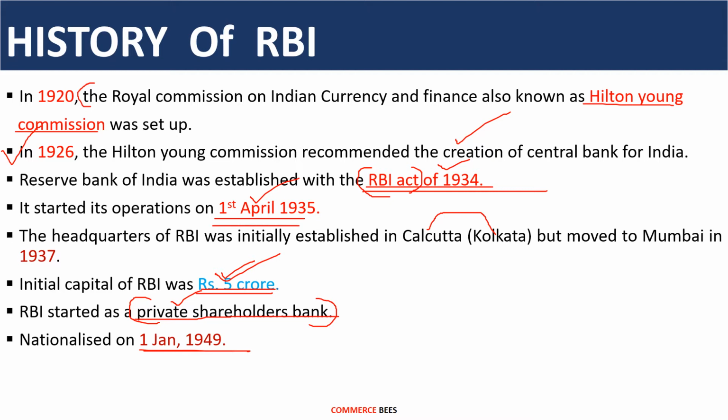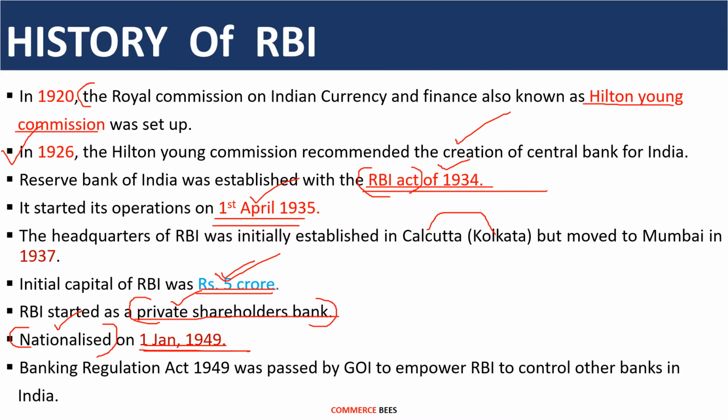to government bank. That's why nationalization means when the government acquires any private undertaking and it changes its ownership from private to government, that is called a nationalization. So RBI got nationalized on 1st January 1949. That is, the status of RBI has changed from private bank to the government bank.